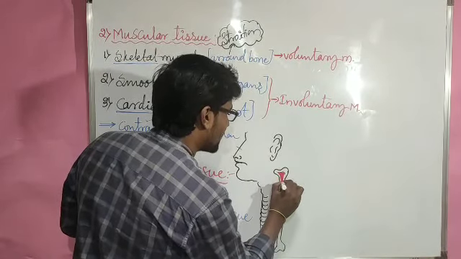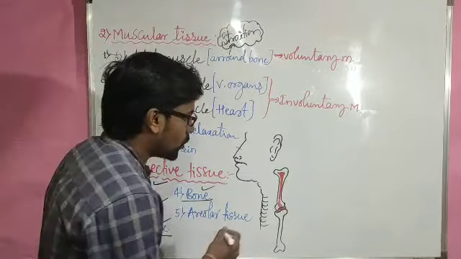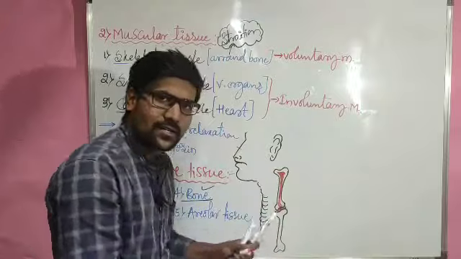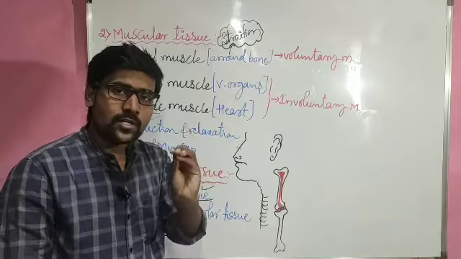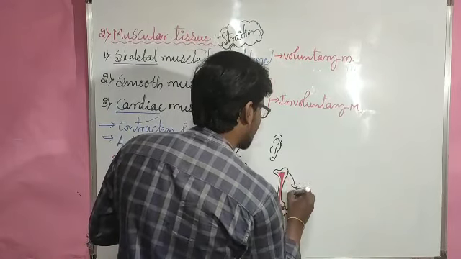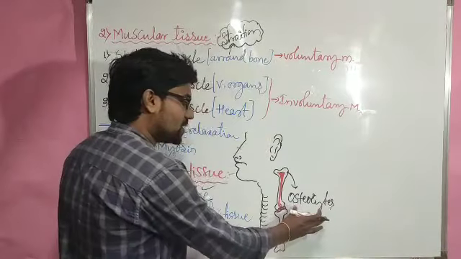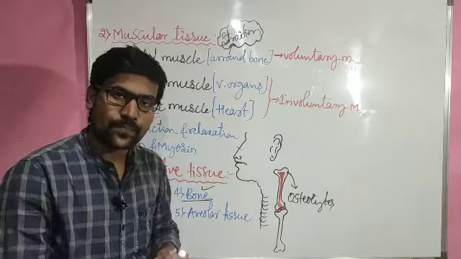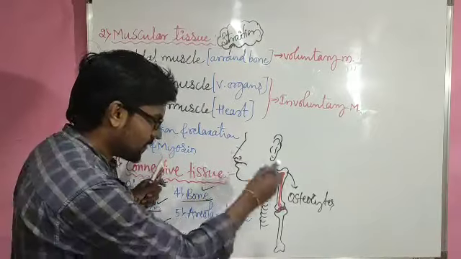And compared to bone, sometimes we can feel the very harder part, that is our teeth enamel. Inside the bone, sometimes there may be a hollow portion, and this bone is white in color because of the presence of calcium salts. So this bone is very hard. Why? Because the bone cells, we call them osteocytes. These osteocytes present in the bone are very intricately connected to one another in network form, along with the calcium salts as a matrix content. So it is a very hard part.